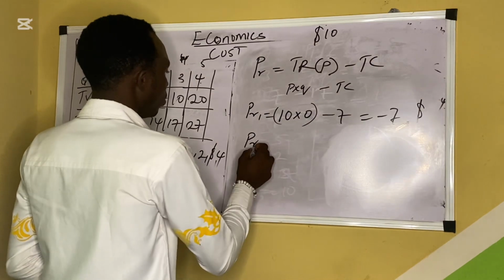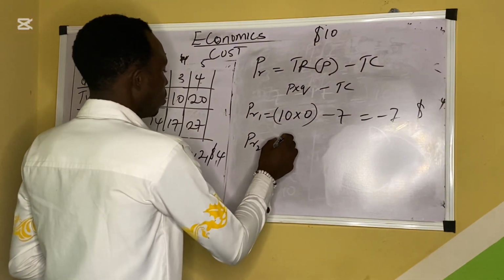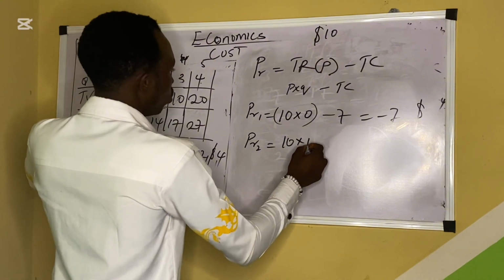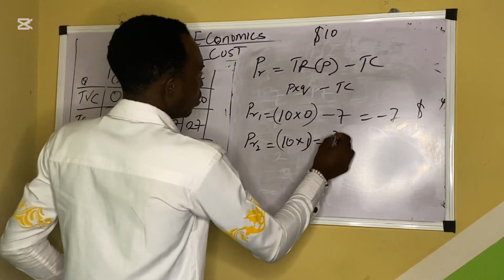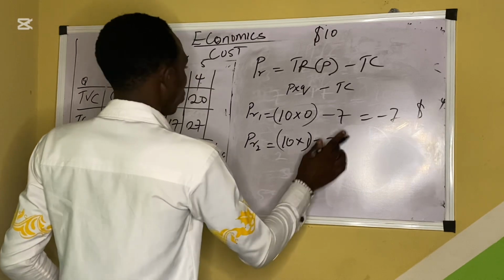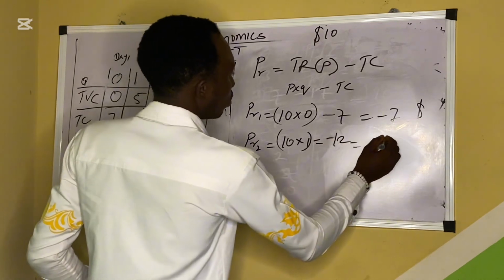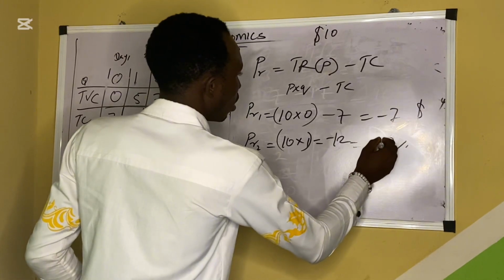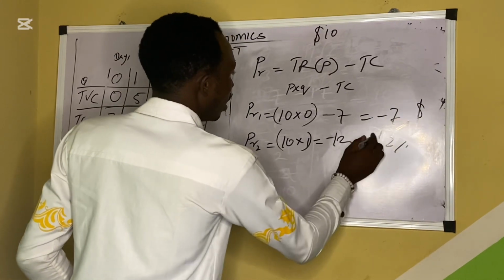Now the profit for the second one. So we say 10 times output, which is 1, minus 12. We still have minus $2. Minus $2, that's what we still have.